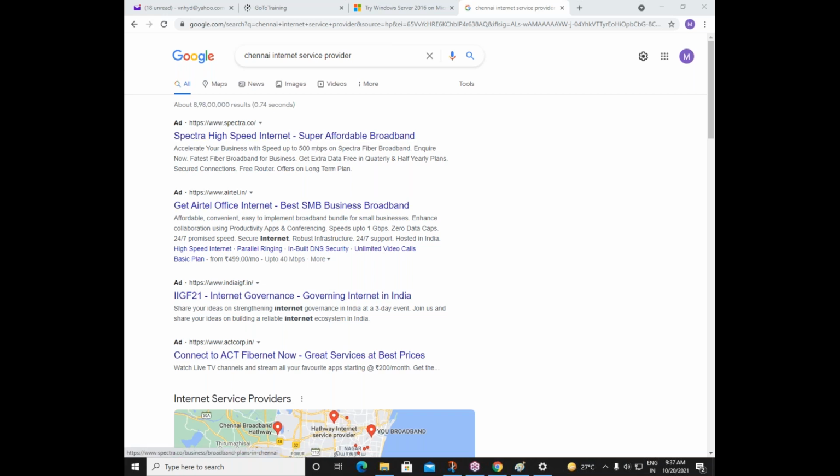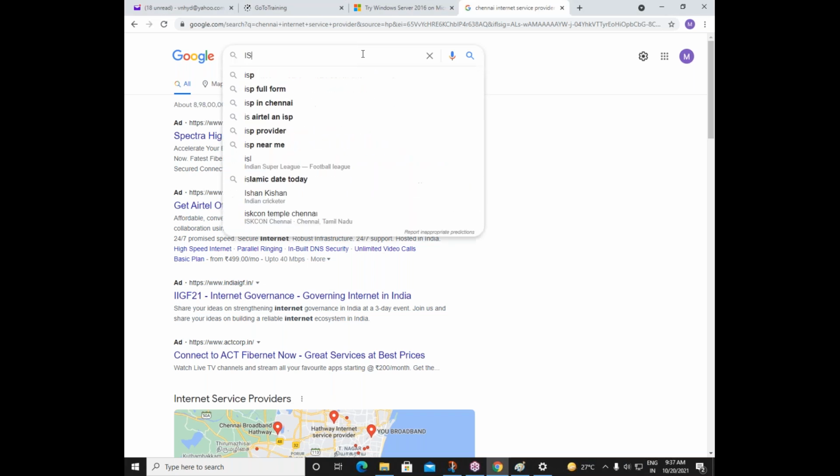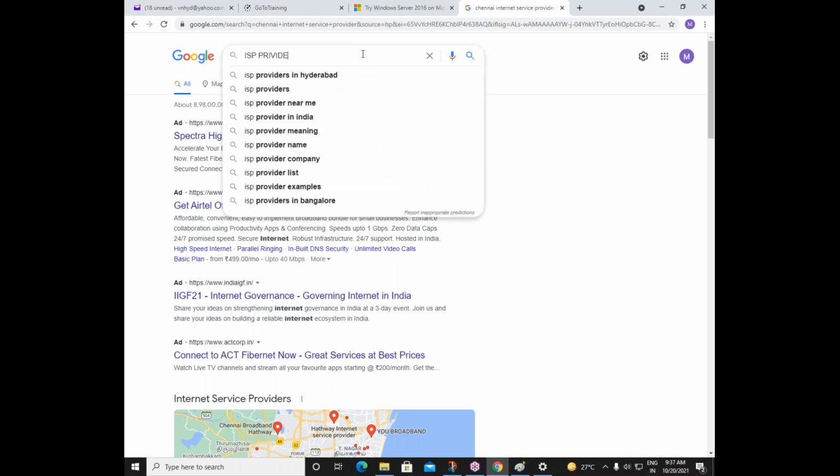So there are many ISPs. You should contact any of the ISPs. Wherever you're living in Chennai, whichever location in Chennai, just go to Google and search ISP providers. ISP means internet service provider.